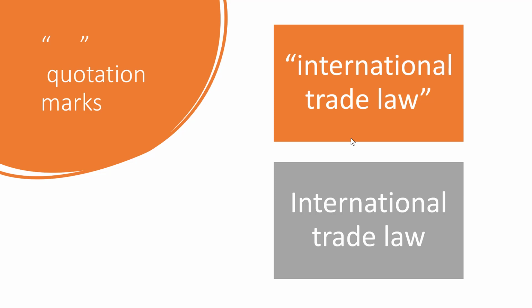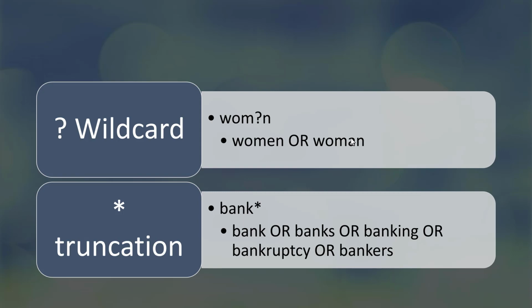Without the quotation marks, the three words are treated as if the AND operator is used. So this search retrieves any books with all these three words mentioned in no particular order. Wildcard is used to replace a single character in a word, and you can use the question mark to represent the missing character in the search query.